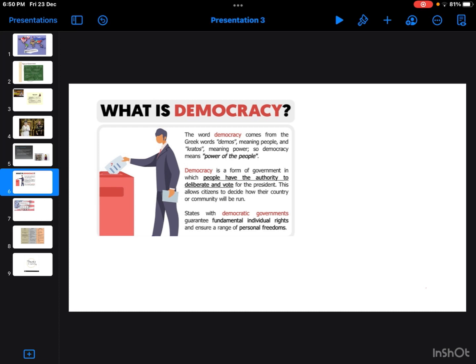Okay, so this is just an overview, a basic thing, not in depth. When we study polity, we'll go into the depth. Democracy is the government of the people. Democracy is the government of the people, by the people, for the people. It was said by Abraham Lincoln. It's the government of the people, by the people and for the people. We the people of India.